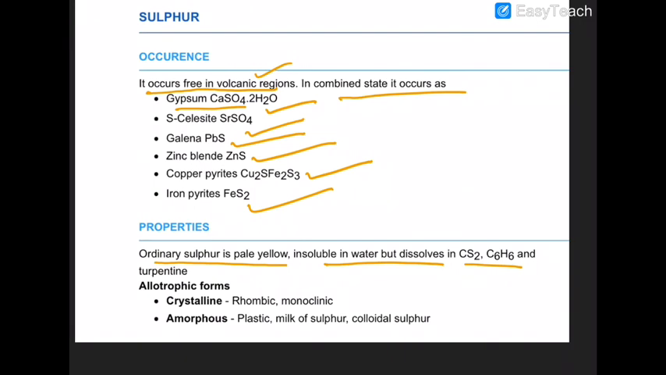So it is insoluble in water but soluble in carbon disulfide, benzene, and turpentine oil. Its crystalline forms are rhombic and monoclinic. We already discussed that in the beginning. And the amorphous forms are plastic and colloidal sulfur, which we have also discussed. We have also discussed the crown-shaped sulfur and the hexagonal one, the S8 and S6 structures of sulfur. So we need not discuss this again.